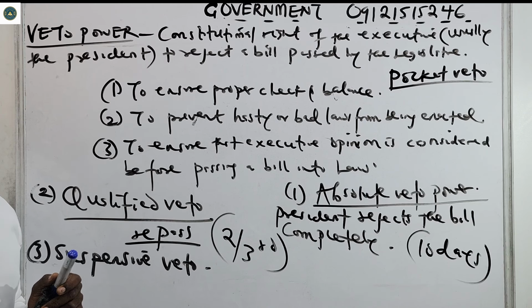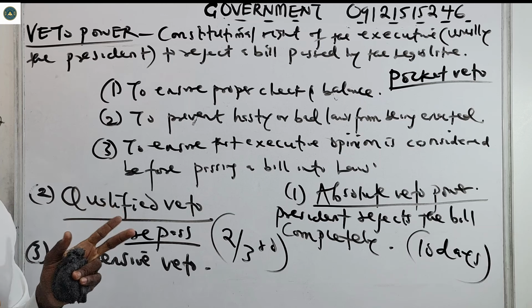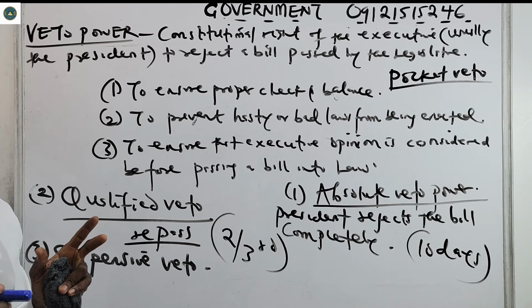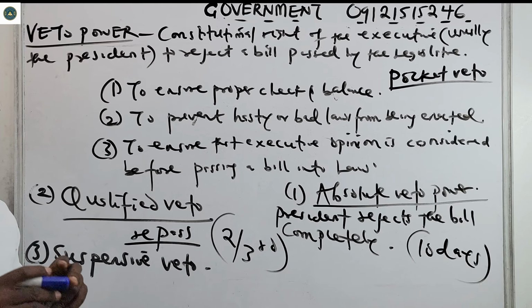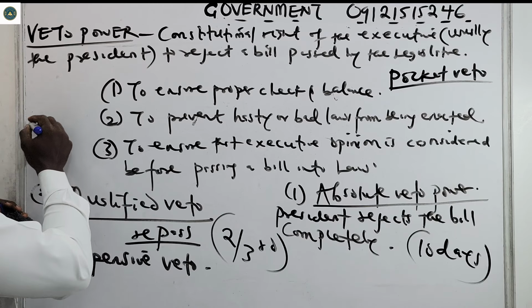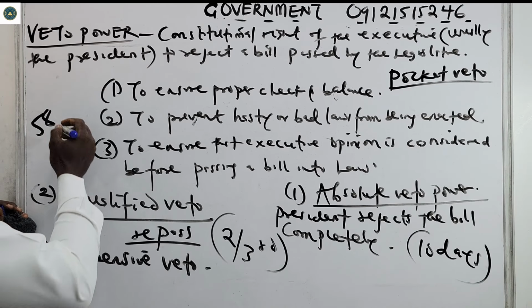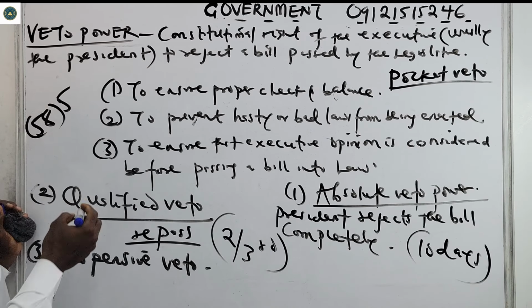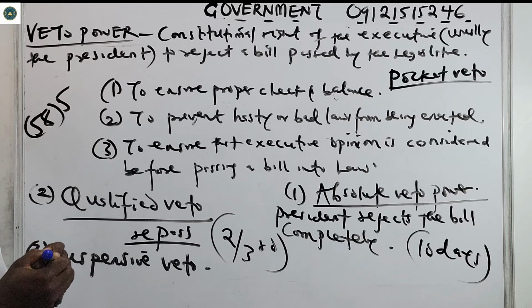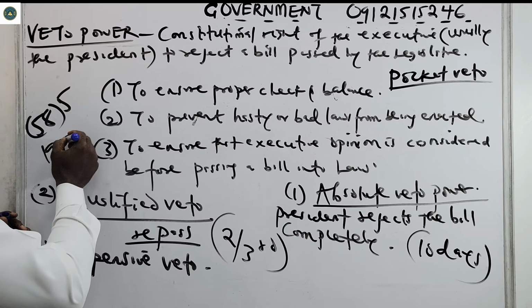So when it comes to veto in Nigeria, the Nigerian president has the absolute constitutional right to reject a bill that has been sent to him. He has the right not to assent to any bill. The veto power in Nigeria is seen in our constitution, section 58 subsection 5, 58(5) of the 1999 constitution.